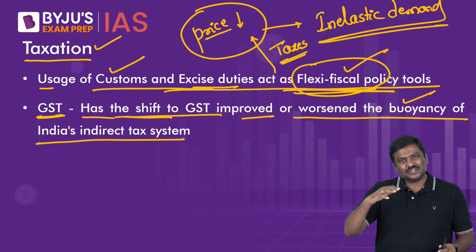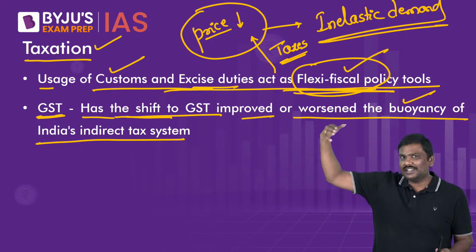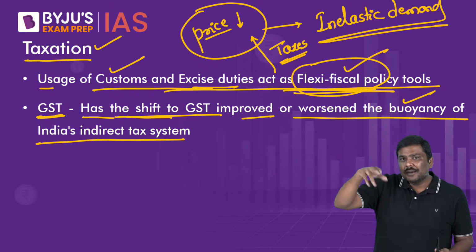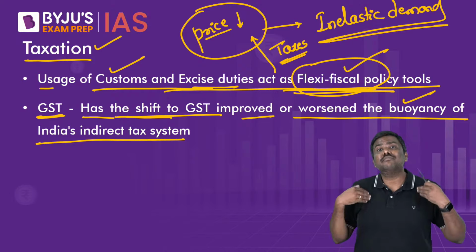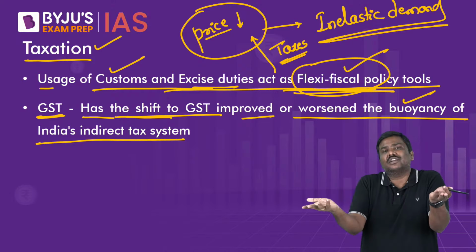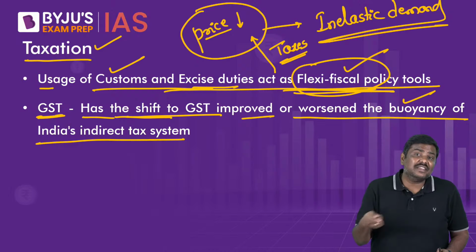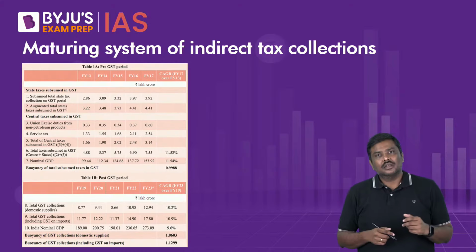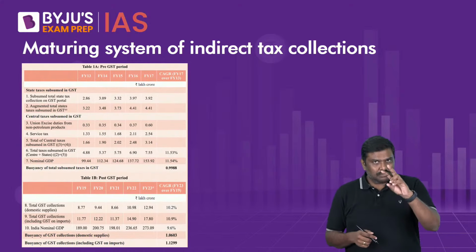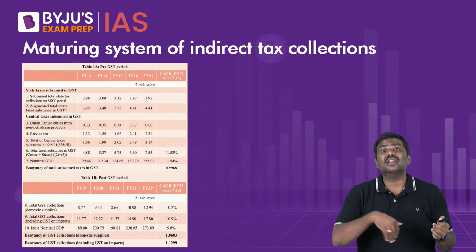Now, keeping the numerator as the percentage growth rate in taxes divided by the percentage growth rate in the GDP, if you have a higher tax buoyancy, it is simply good for the economy. It means tax receipts are growing at a faster pace compared to the growth rate in the GDP. Before I go to the point here, please make a note of this. Where can you utilize this?